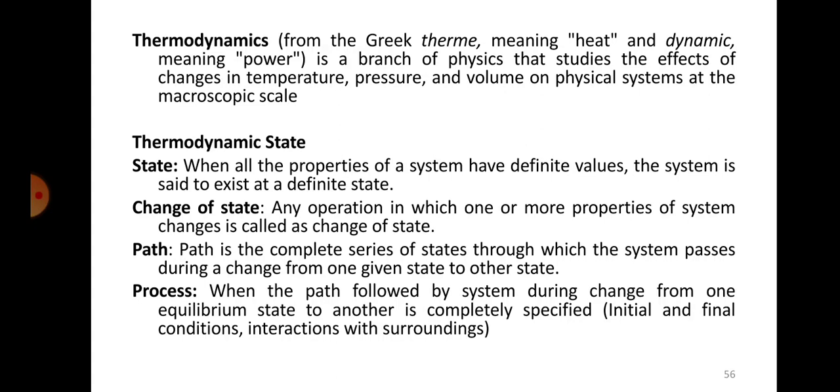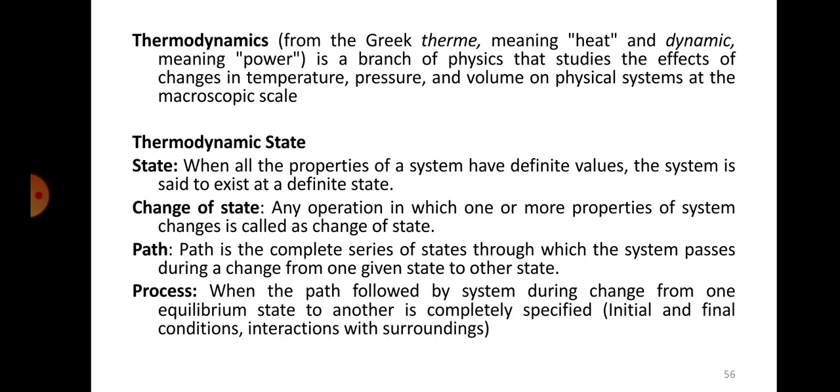Now the series of states through which the system passes during change from one state to another state, that means in between that how many changes that has occurred, that is called as the path. Understand? So temperature was T1, then the temperature has become T2. So going from T1 to T2, how many intermediate temperatures or how many intermediate pressure values it has changed.